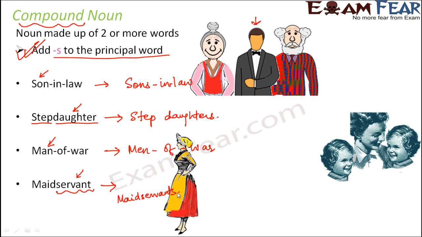So I hope the concept of compound noun is now clear. Whenever you have a compound noun, do not get nervous. Try to find out the principal word. Once you have identified the principal word, write the plural of the principal word and leave everything else exactly the same, and you are done. Okay, so that's about compound noun.